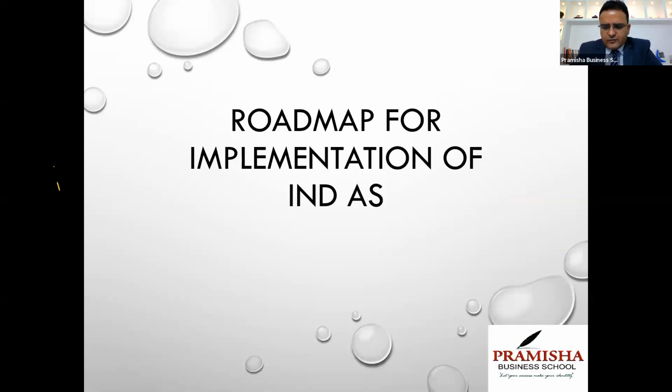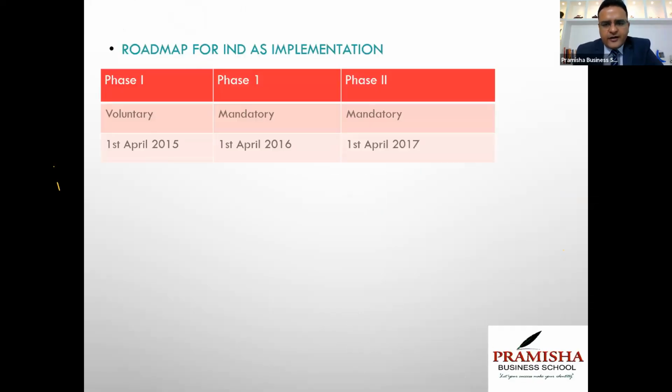Roadmap in India: voluntary basis from 1st April 2015, mandatory basis from 1st April 2016. What does it mean? Mandatorily applicable from 1st April 2016. That means the first financial statements based on Ind AS in India were published on which date? The first Ind AS compliant financial statements in India were published on which date? Any idea? 1st April, right?